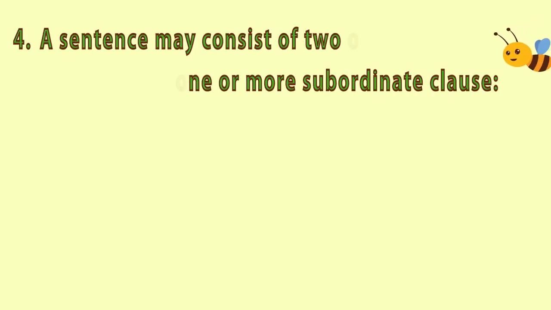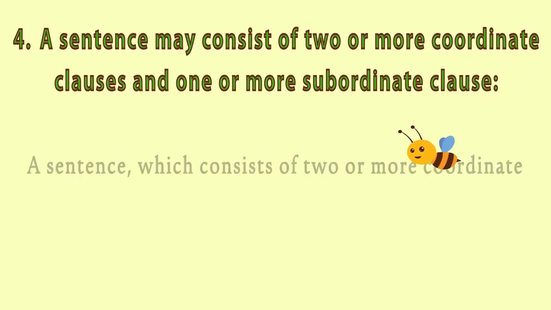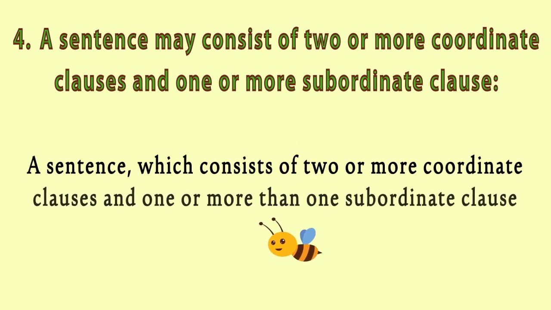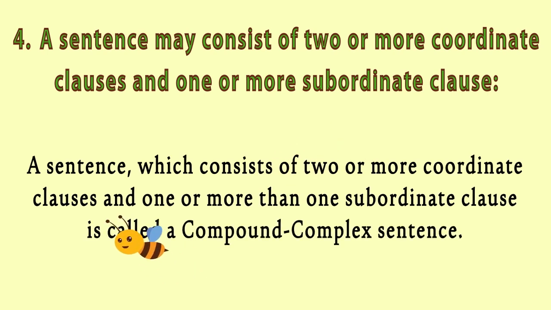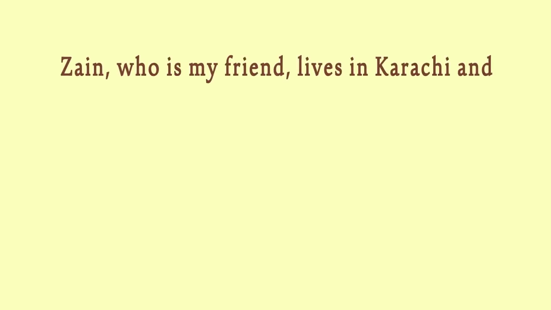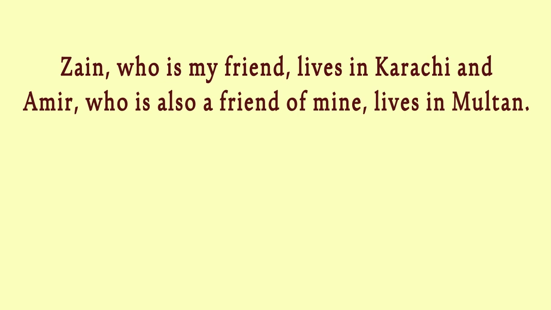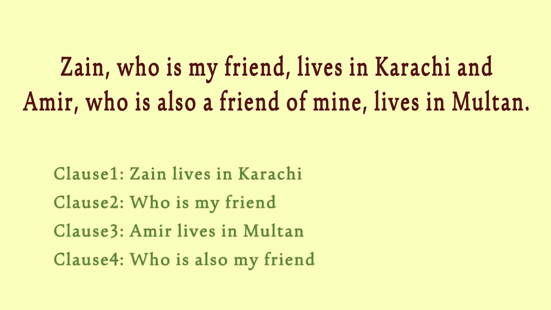A sentence may consist of two or more coordinate clauses and one or more subordinate clauses. A sentence which consists of two or more coordinate clauses and one or more subordinate clauses is called a compound complex sentence. Zain, who is my friend, lives in Karachi, and Amir, who is also a friend of mine, lives in Multan.